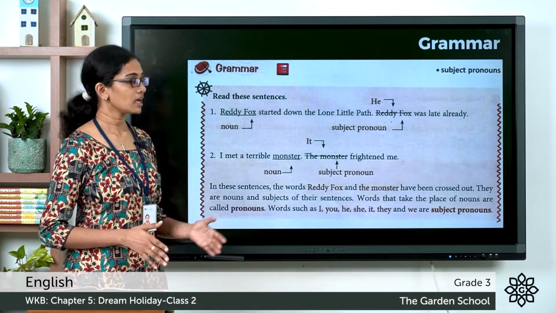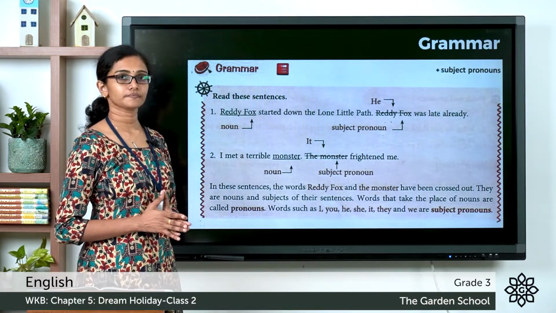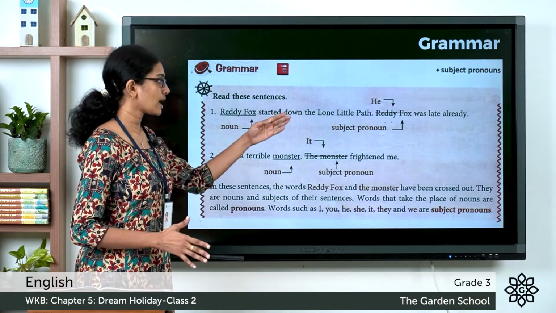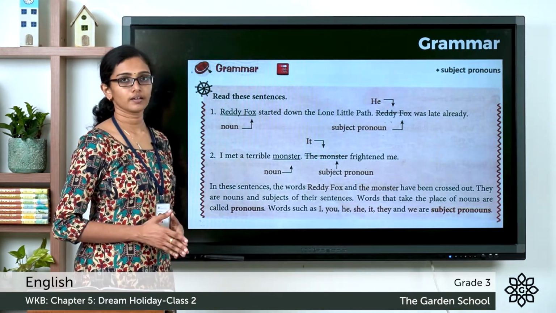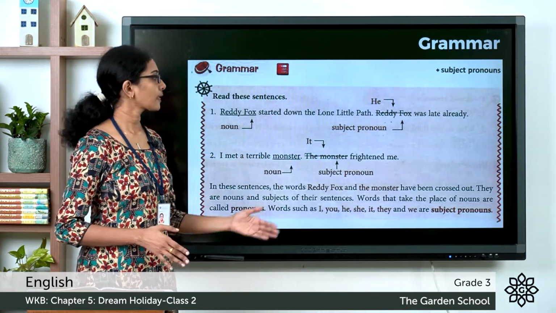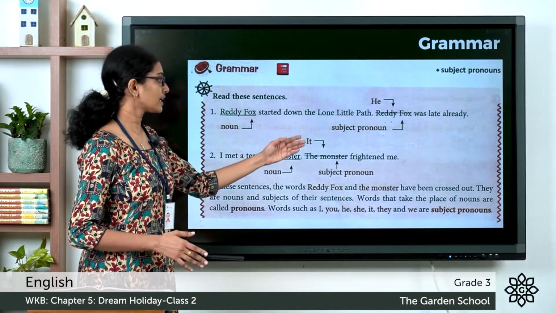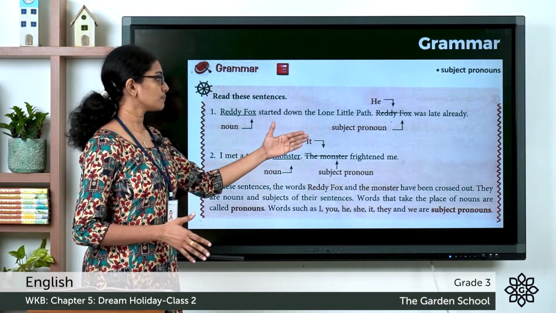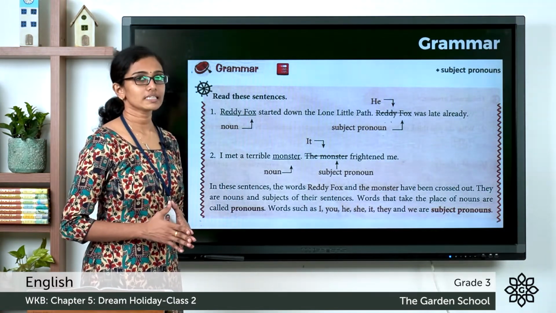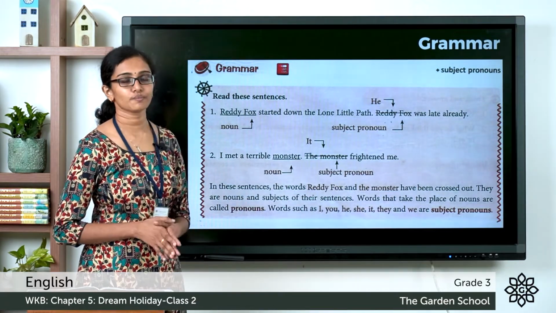Here is one more example. I met a terrible monster. The monster frightened me. And after rewriting, the monster in the second sentence is struck off and the pronoun it is used there. I met a terrible monster. It frightened me. So instead of the subject or the noun monster, the pronoun it is used. So the pronoun used in place of a subject is called a subject pronoun. Words such as I, you, he, she, it, they and we are subject pronouns.